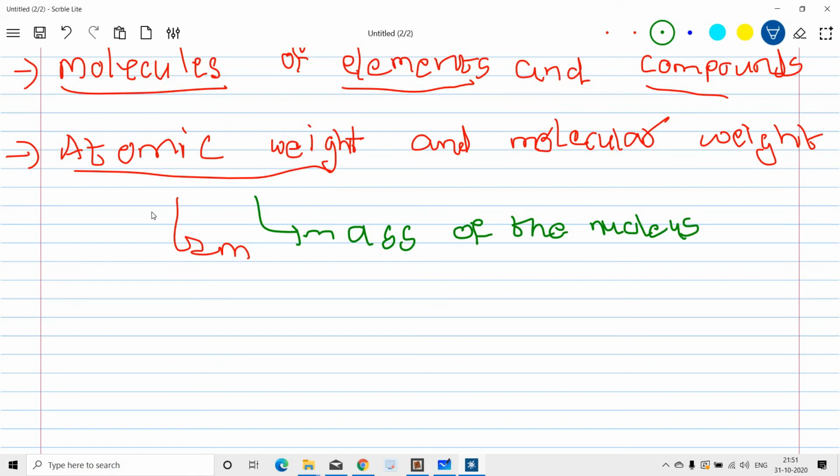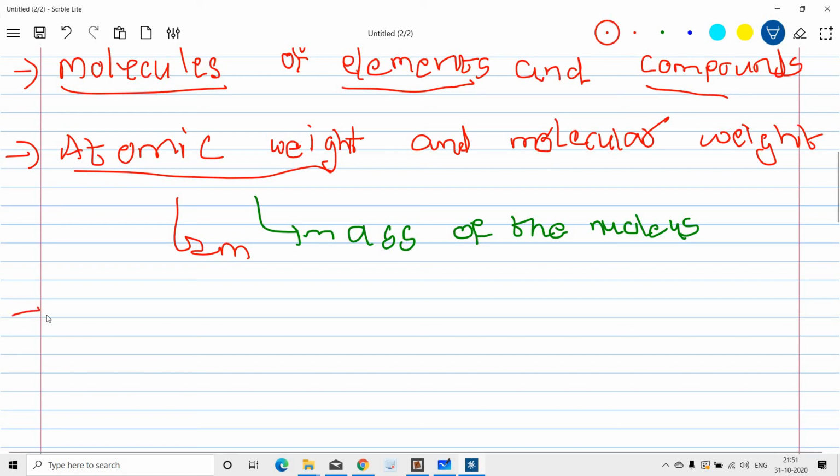So this topic is totally related to atoms. If you know the atom topic, the representation of atom, what an atom is, then definitely you can understand atomic weight and molecular weight. I will cover these topics in the next future sessions. Definitely I will.